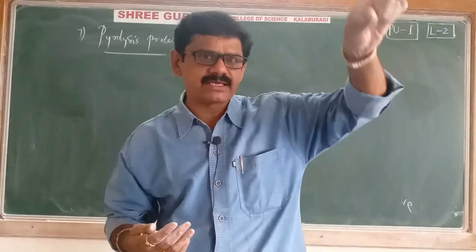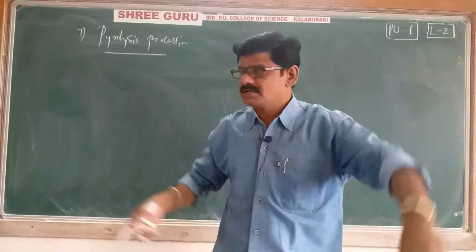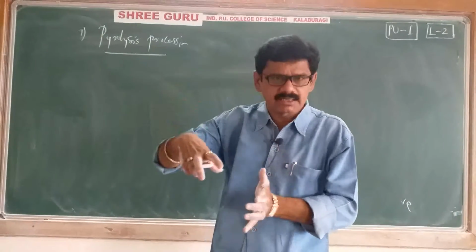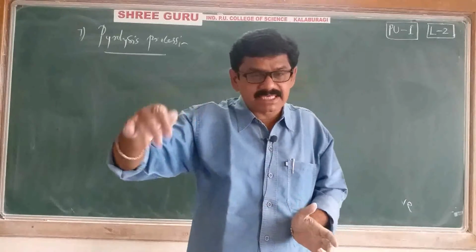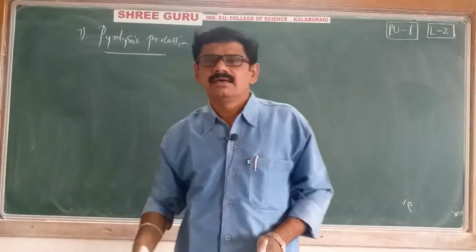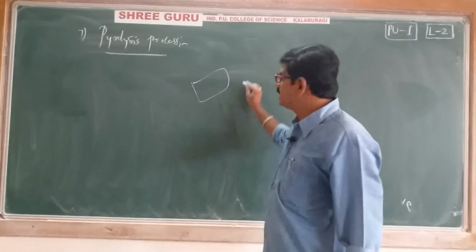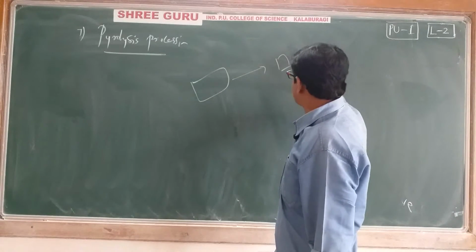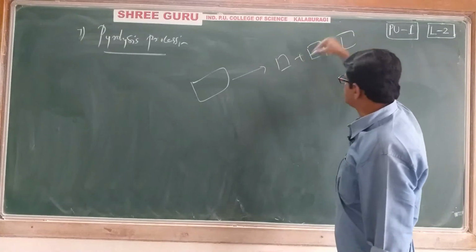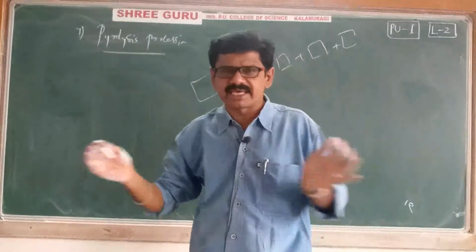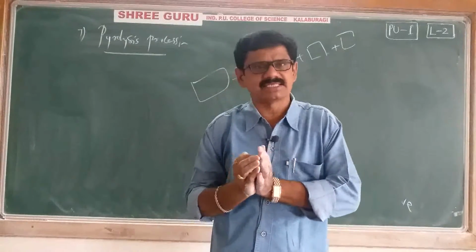In the presence of air or oxygen it is called combustion. Here we are heating the alkane in the absence of air. In the pyrolysis process, a big alkane breaks into smaller molecules. That's it.